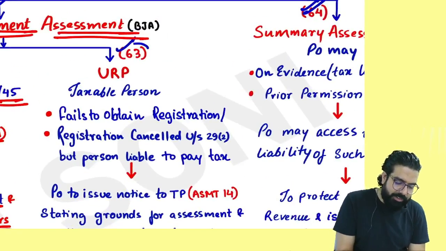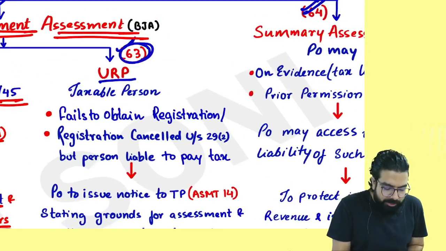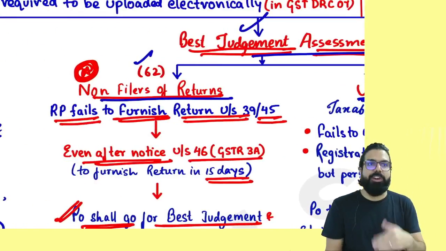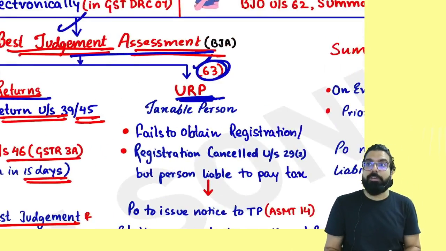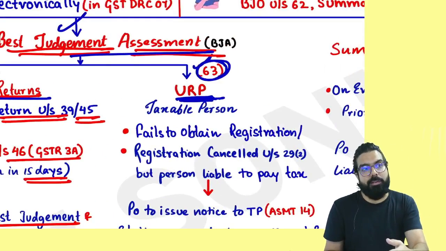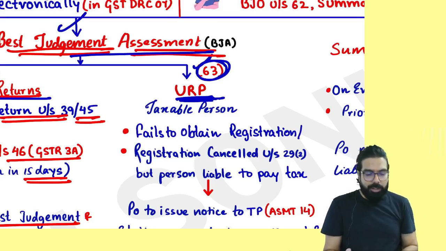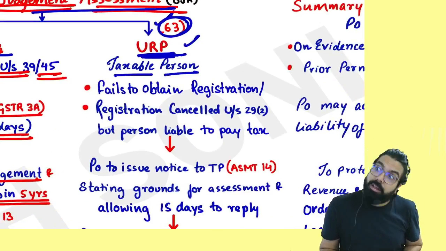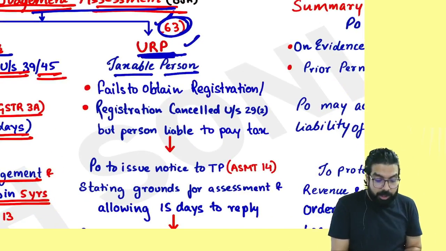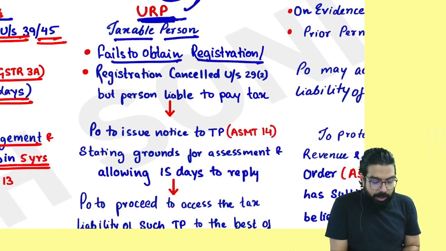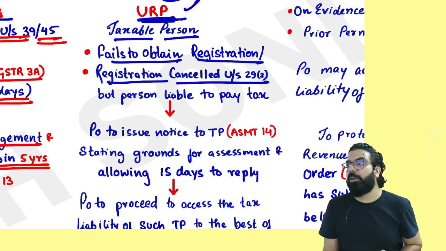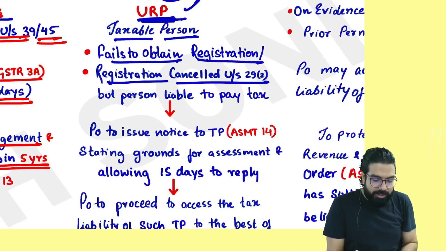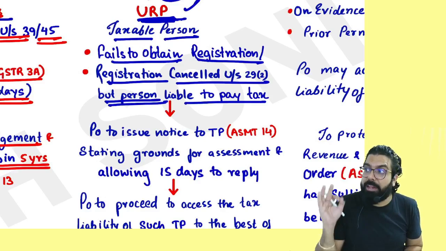Everyone over here now, the next one is section number 63. Unregistered person. See, one is non-filer who did not file the return. One is unregistered person who did not take registration only. How will he file his return? So that person is an unregistered person. So you are a taxable person, means you are liable to register, but you did not take registration. You failed to obtain registration, or your registration was cancelled under section number 29(2). The officer went ahead and cancelled your registration, but the person is still liable to pay the